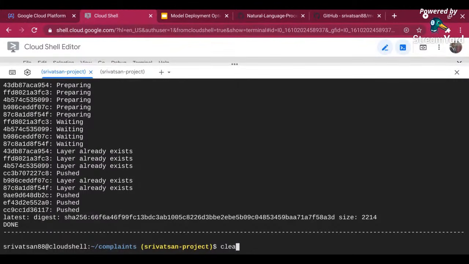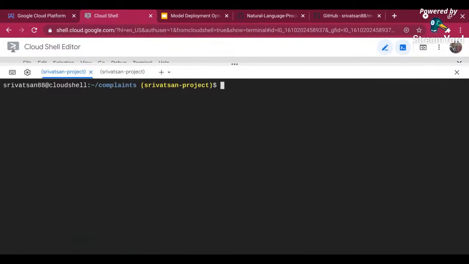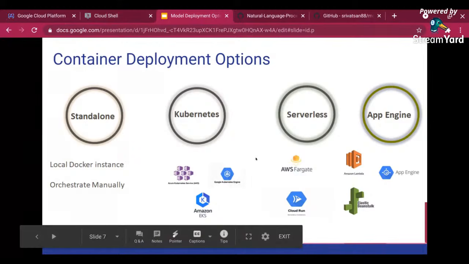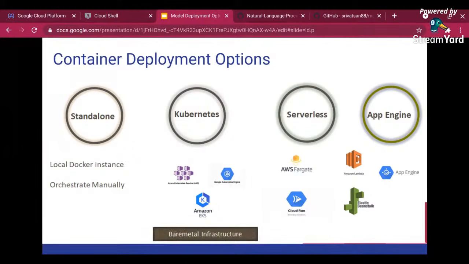Now let me go and deploy this container in a serverless environment. Let me go back to my presentation. There are multiple ways to run your container. The container is the same whether you run it on premise, on AWS, on Google Cloud Platform, or on Azure. Nothing changes. That's the best thing about containers.